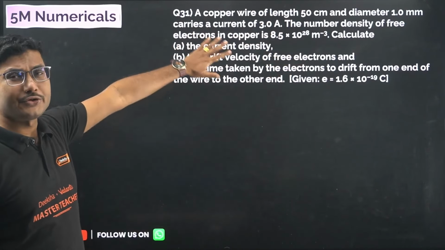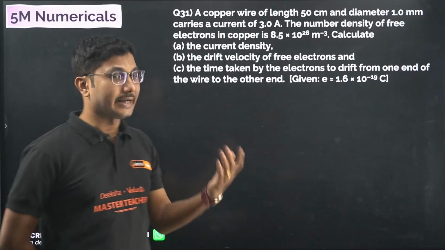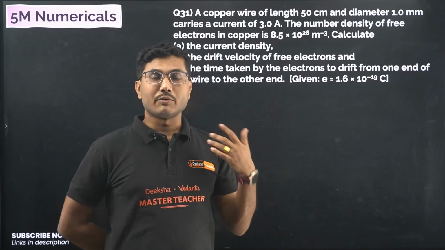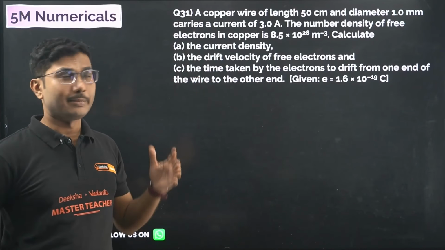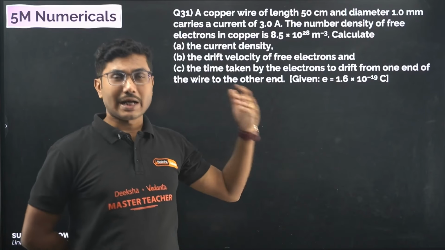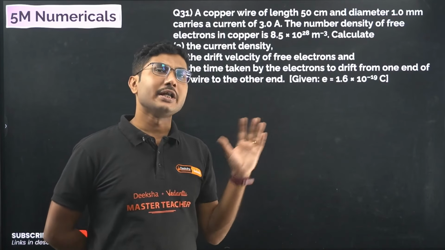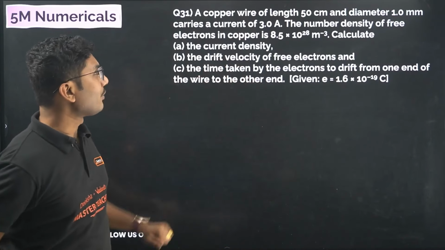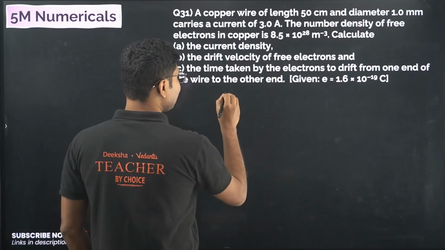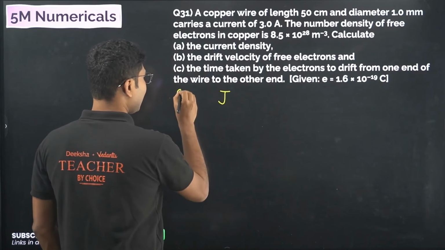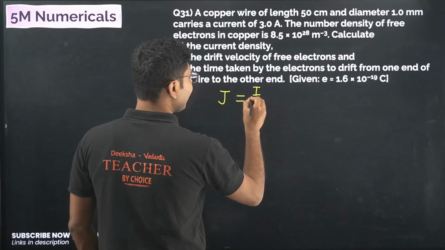Now this kind of question always requires a calculator. I have seen this trend in your PU exam. The questions are asked in such a way that you have to use a calculator to solve them, but I recommend you do not use the calculator for everything. Try to solve as much as possible, then use the calculator. So what is the first task? The first task is to calculate the current density. This is part A. Current density is given by current divided by area.